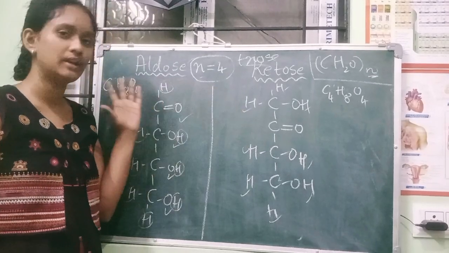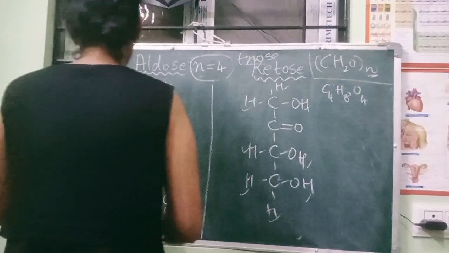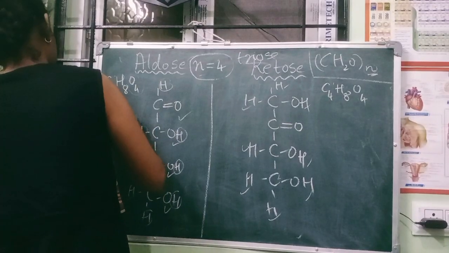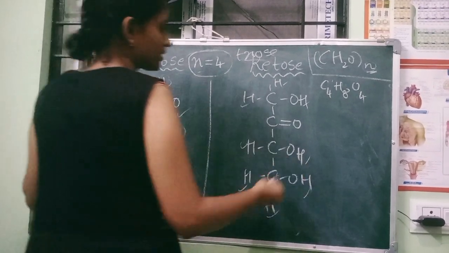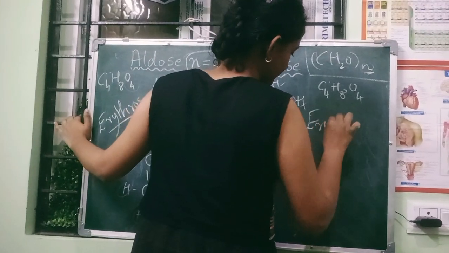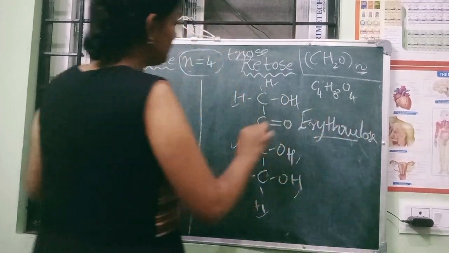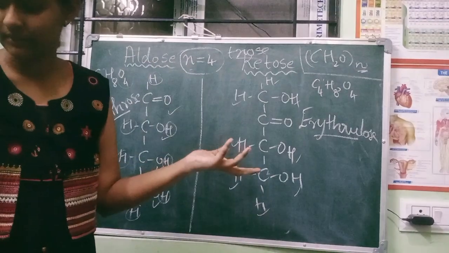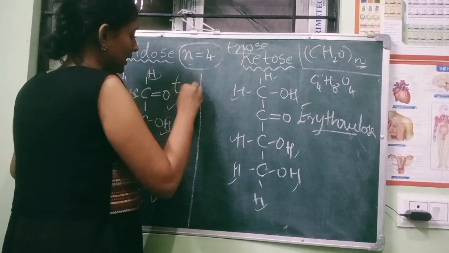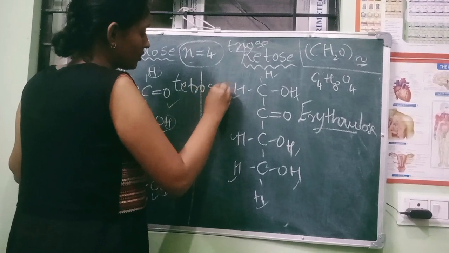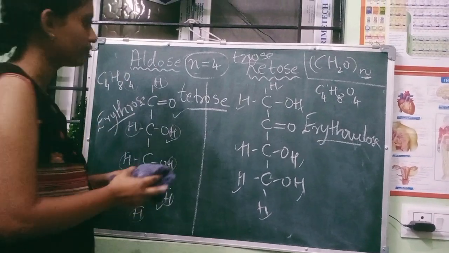Now what is the name if n is equal to 4? It means erythrose and erythrulose. Okay, erythrose and erythrulose. So these are the names for this and that. Done. So what does 4 mean? 4 means tetrose. Triose, tetrose, pentose, that only. So we are done with n equal to 4.